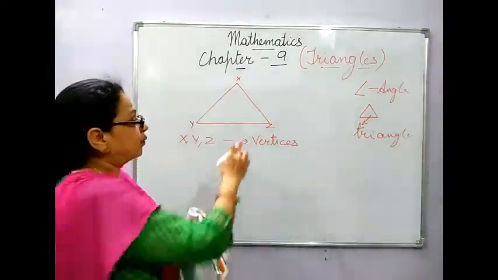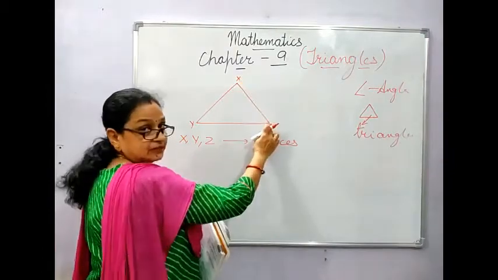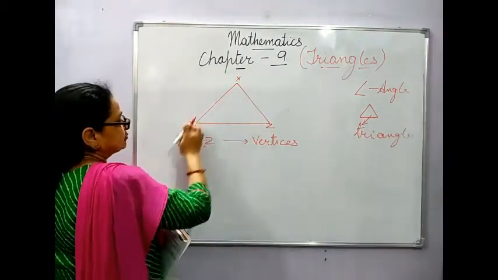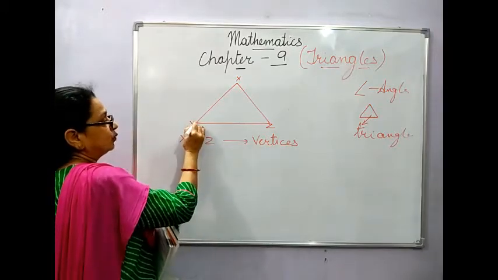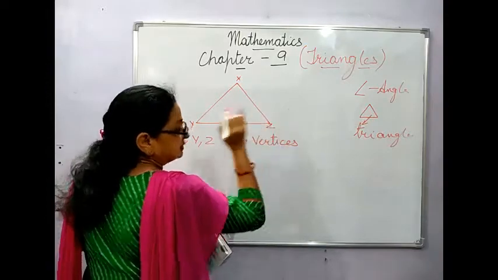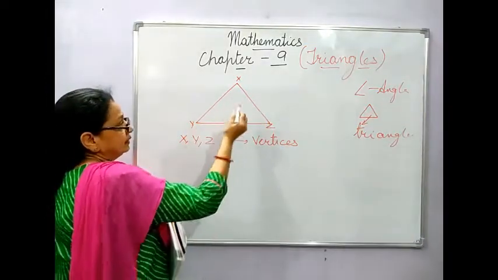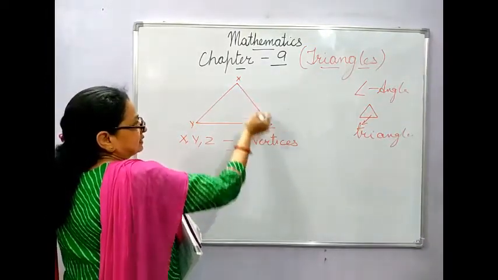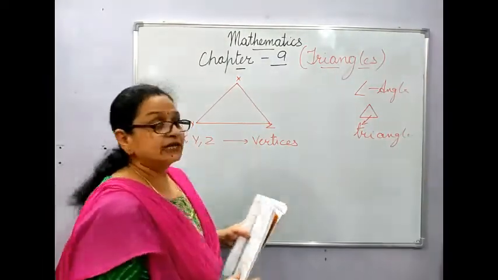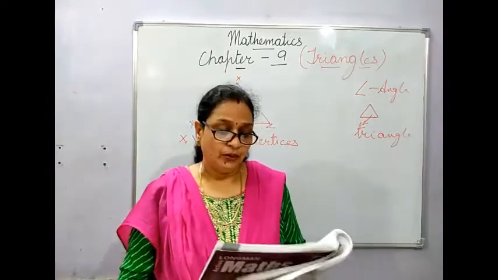A vertex is a point where 2 line segments are meeting. XY and YZ are meeting at Y. YZ and XZ are meeting at Z. Similarly, ZX and YX are meeting at X. So these points X, Y, Z are known as vertices.